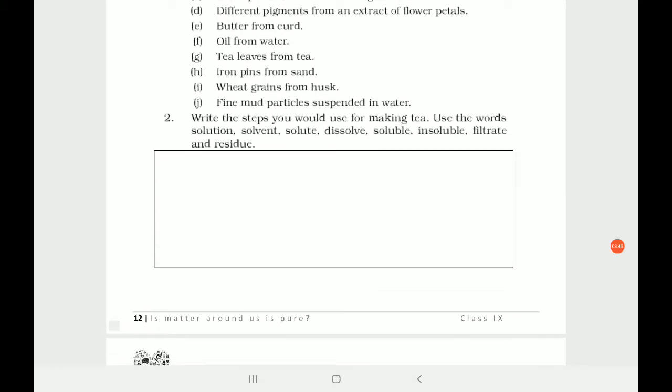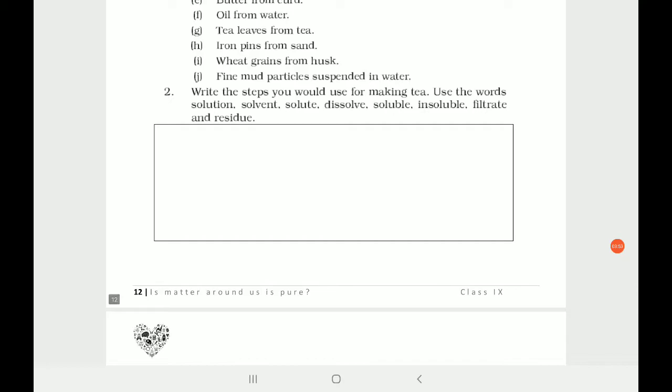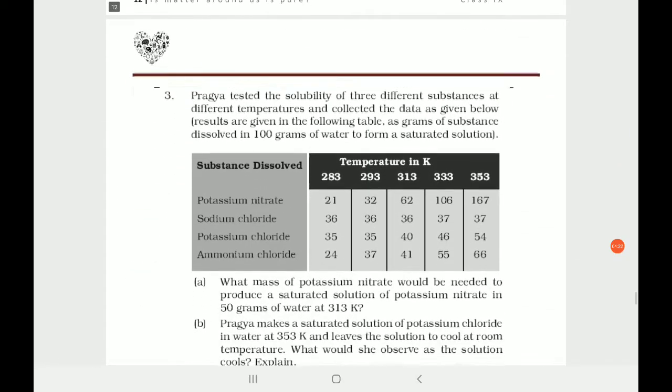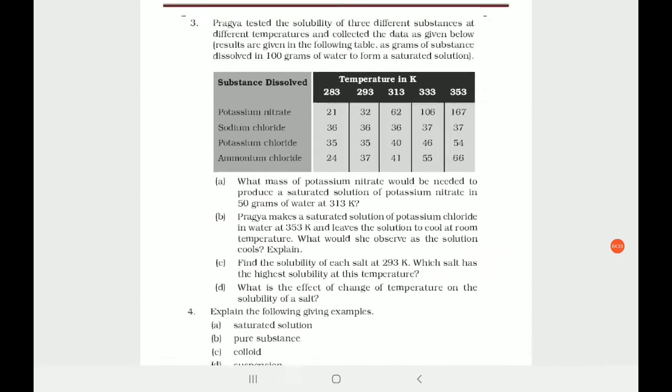Steps you would use in making tea. Use the words solution, solvent, solute, dissolve, soluble, insoluble, filtrate, and residue. Filtrate and residue: after filtration, what remains on the filter paper is called the residue, and what has been filtered down is called the filtrate. I think this is a very nice and beautiful question that you would like to do. So for making tea, I am expecting you to use all these words and explain it. Okay, this is also easy. You can easily do this.